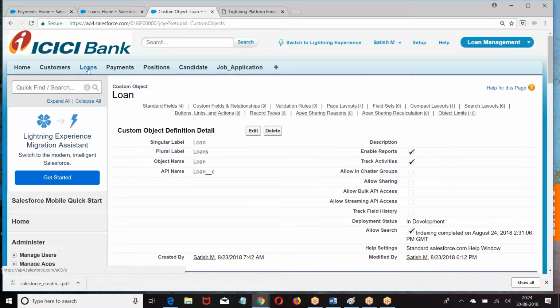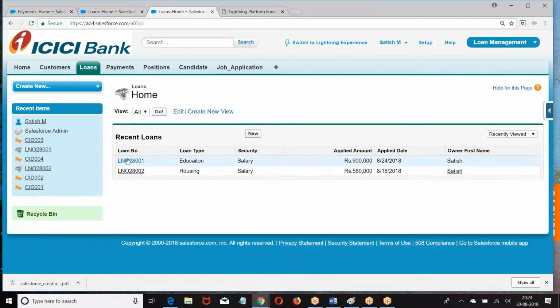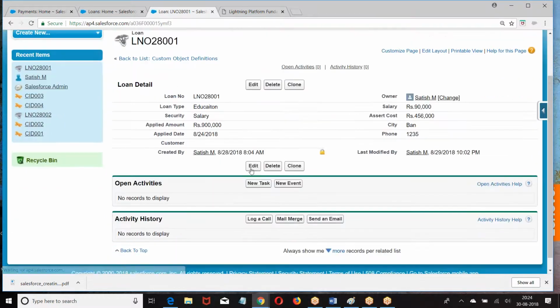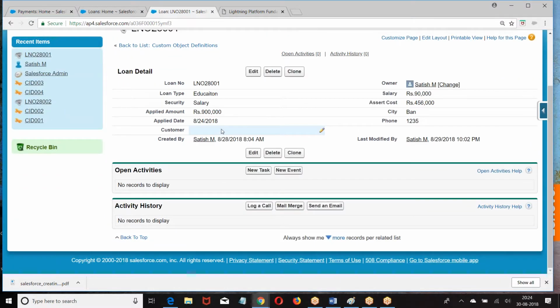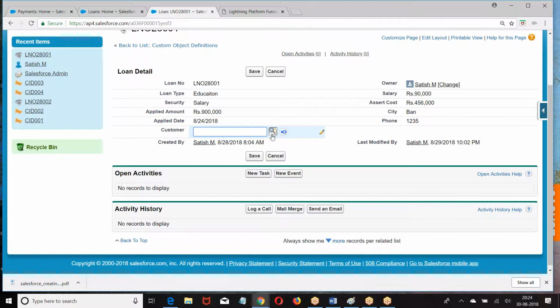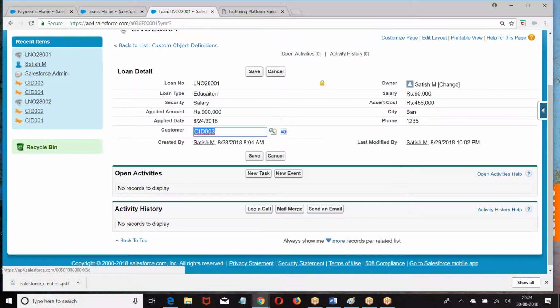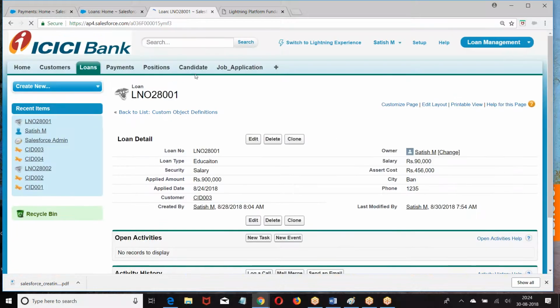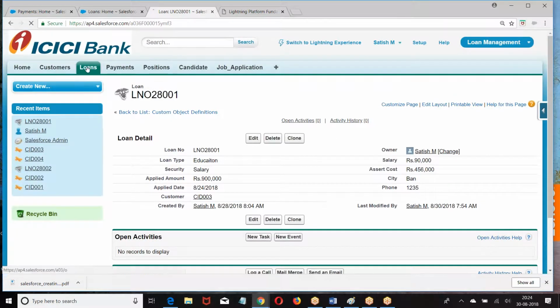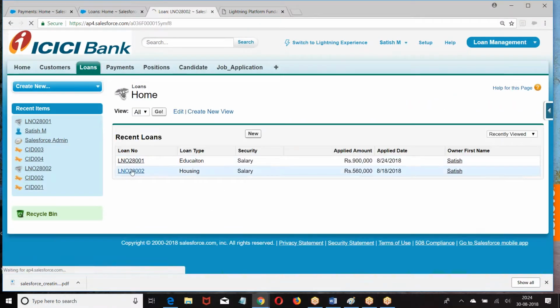So what happened? On the loan object, I have created a lookup relation. After creating a lookup field, go to every record and assign some value in the lookup field.